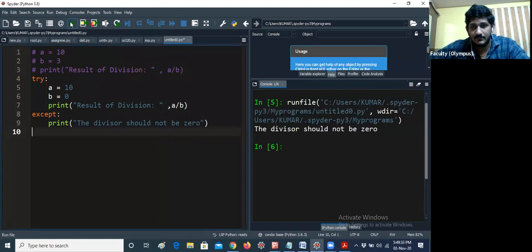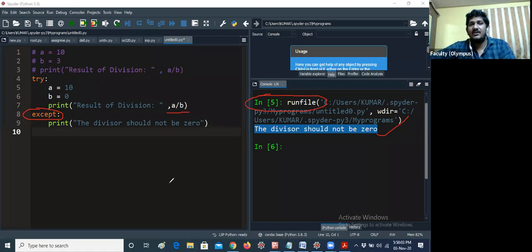Let me run this program. The divisor should not be 0. How is it catching that exception? In Java, we use a catch block instead of except. Here it is raising an exception, that means 10 by 0 raises an exception here. Then instead of division by 0, I am not getting any error. You can see, guys, the output is successfully executing, and the message that the divisor should not be 0 is displayed.